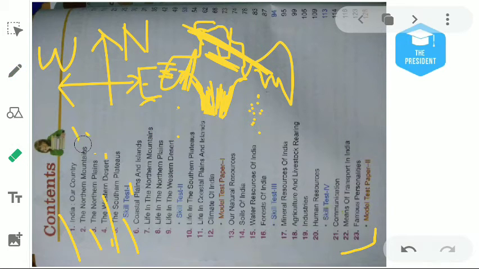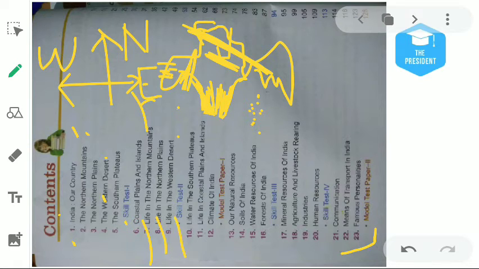Then the next chapter, chapter number 7, is about life in the northern mountains. It means what kind of cultivation people do, what kind of dresses they wear, what kind of occupation they do. We will learn this in this particular chapter. Then life in the northern plains, the same kind of things: the important cities of the northern plains, what kind of crops are grown here, what kind of occupations people do here.